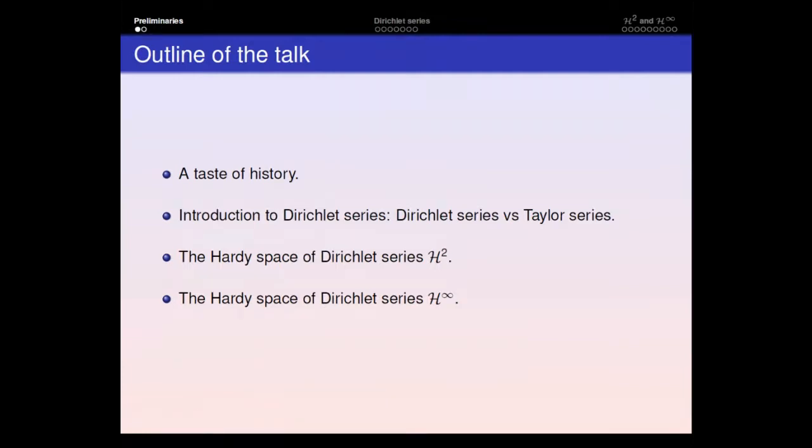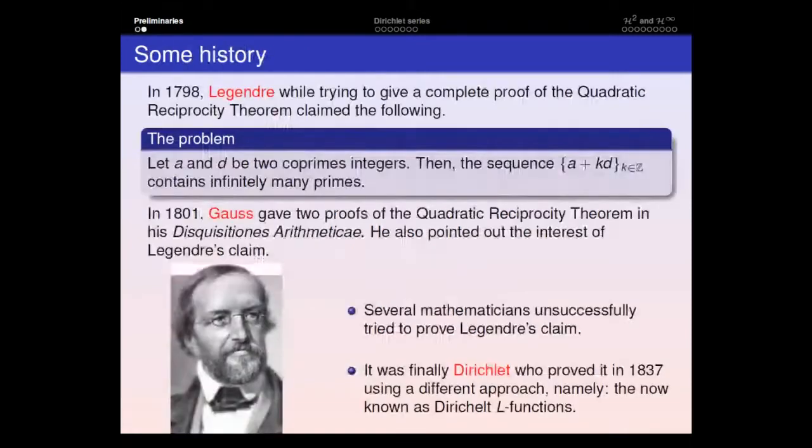And I will finish presenting two of the most important Banach spaces of Dirichlet series, H2 and H infinity, which were in fact the first two to be introduced in the mathematical literature.